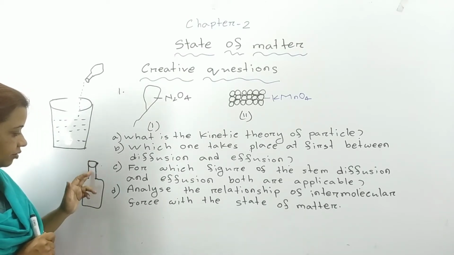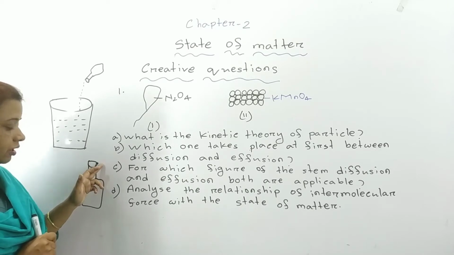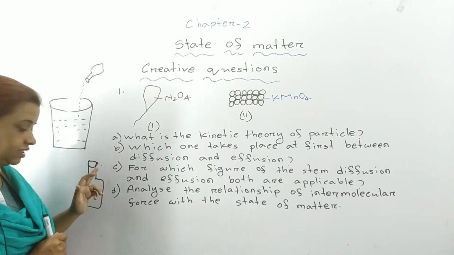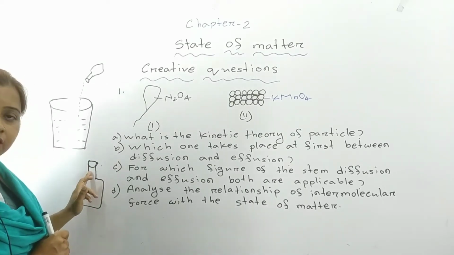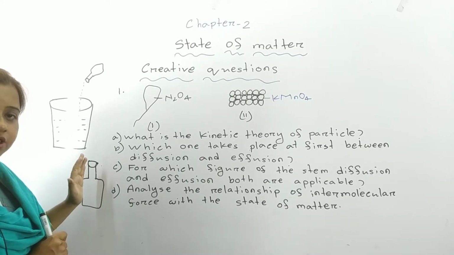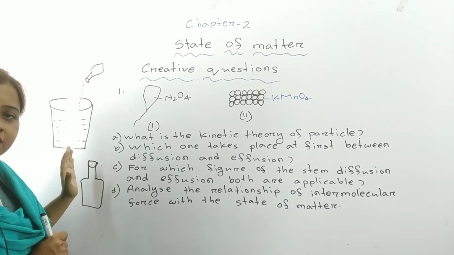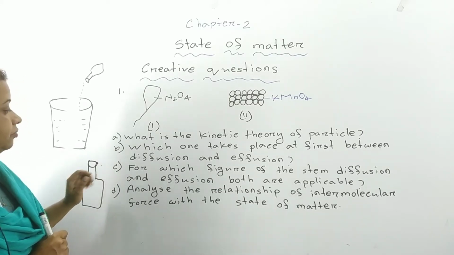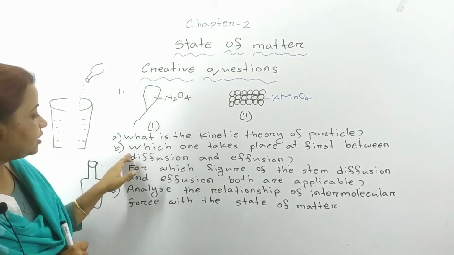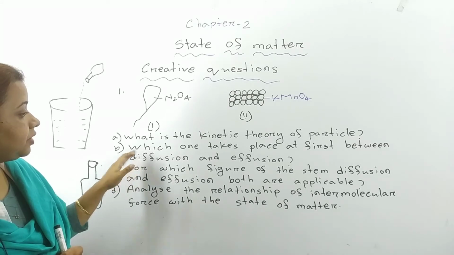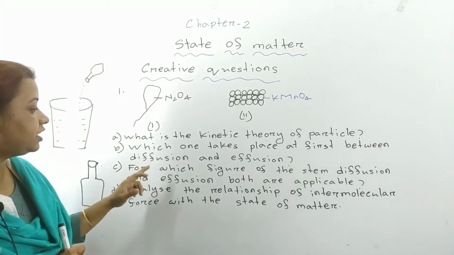Body spray coming out from the narrow hole, from high pressure to low pressure region. And what is diffusion? After coming out, when body spray is mixing with the environment, that is known as diffusion. Now the question is which one takes place at first between diffusion and effusion?